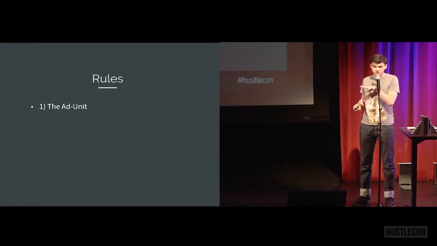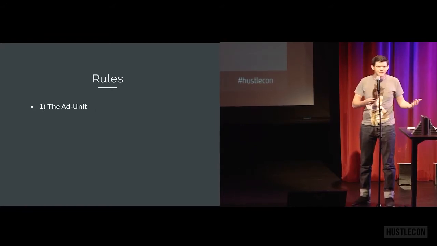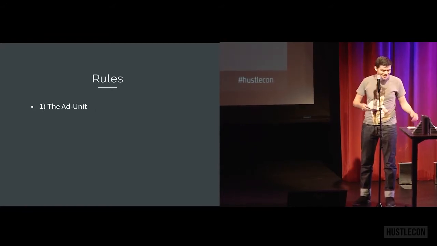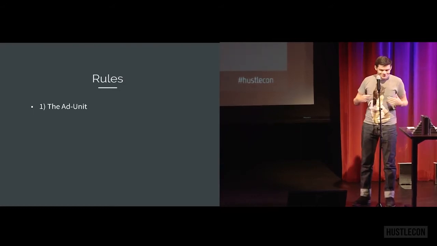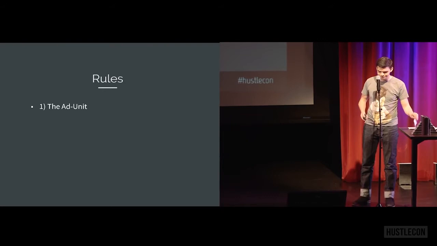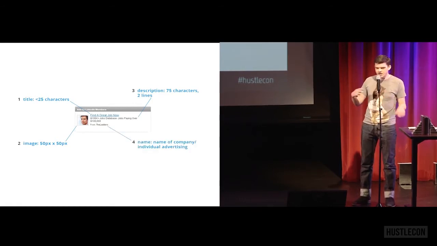And so the first set of rules I had to learn about was what are the rules of this ad unit? And now I just love breaking stuff. I love breaking websites. I should have been a QA tester probably. So the way I found out the rules is I just typed random stuff into the text boxes and saw what you can do with it. And so I found the rules that basically you had to have a title, less than 25 characters, an image, like 50 pixels by 50 pixels, and a short description.